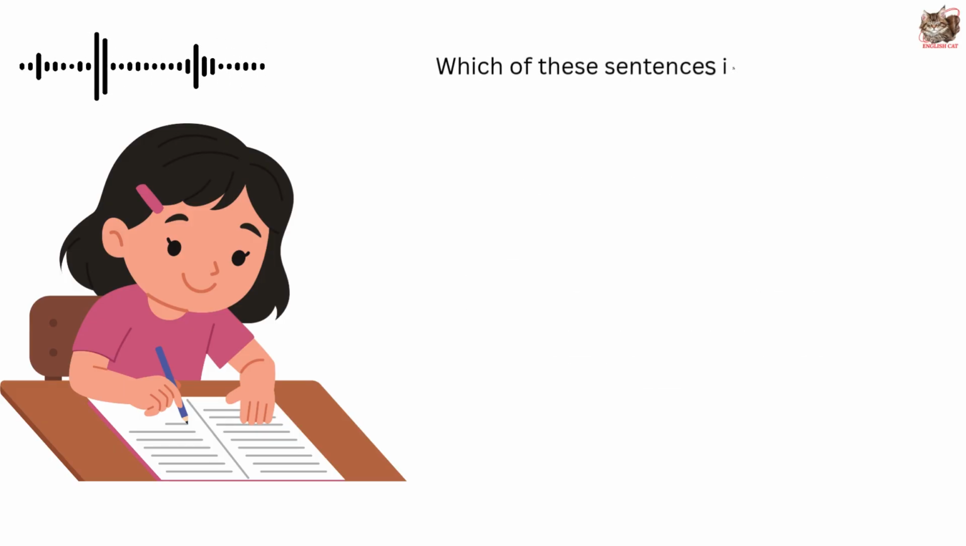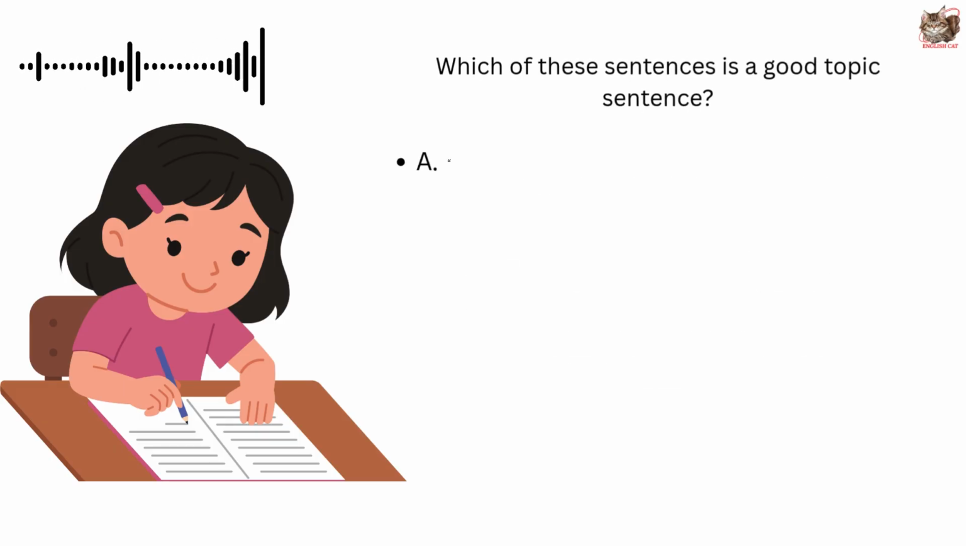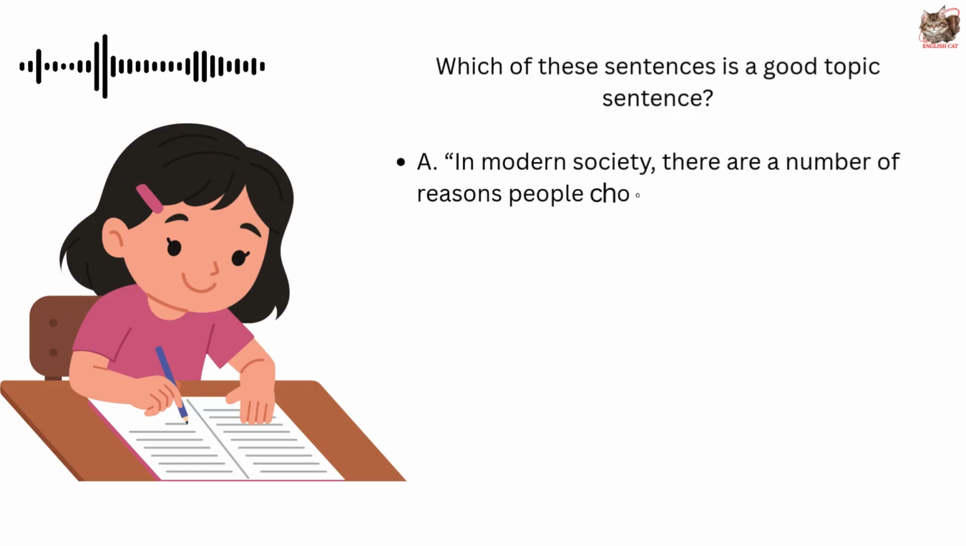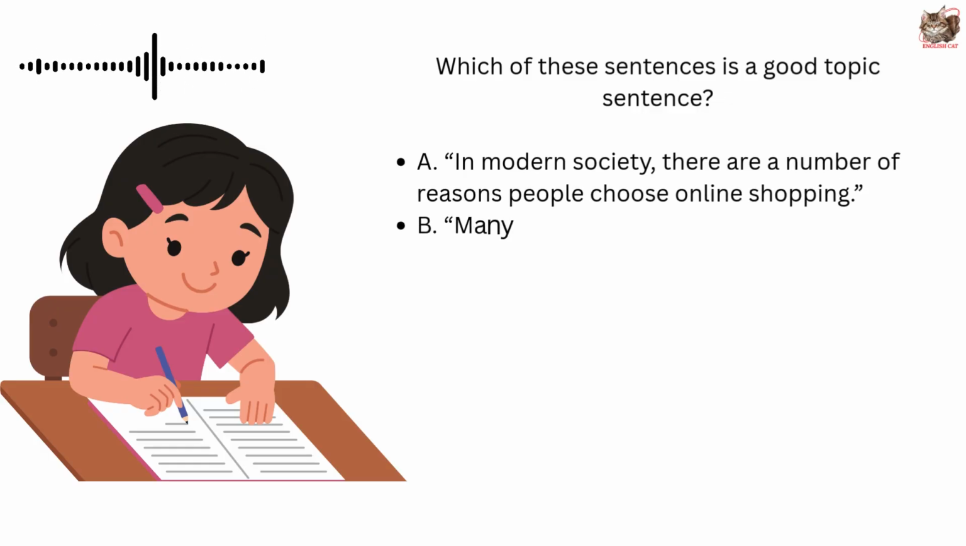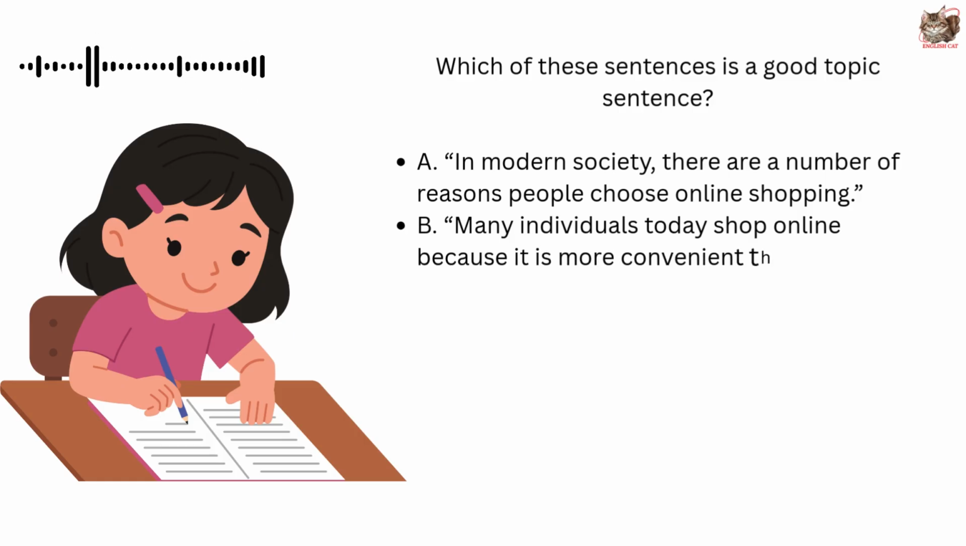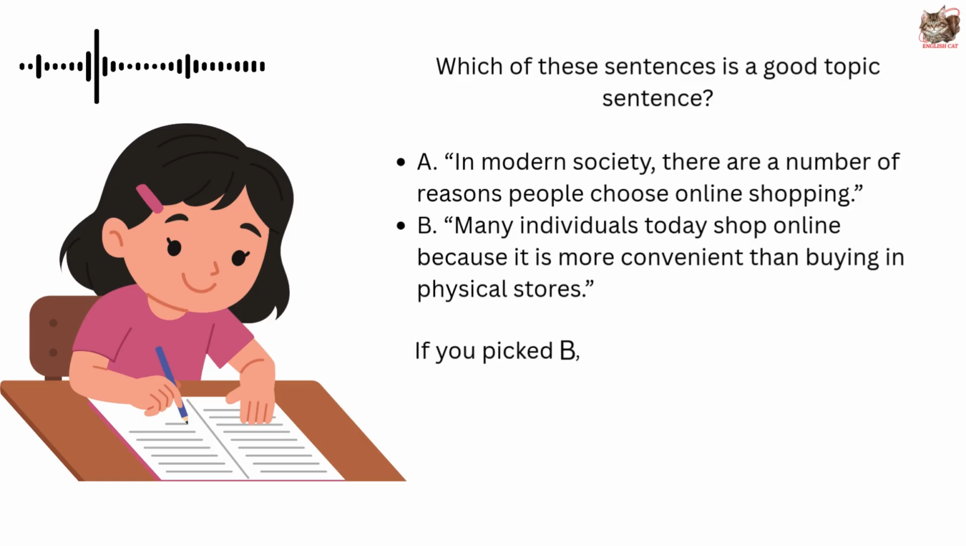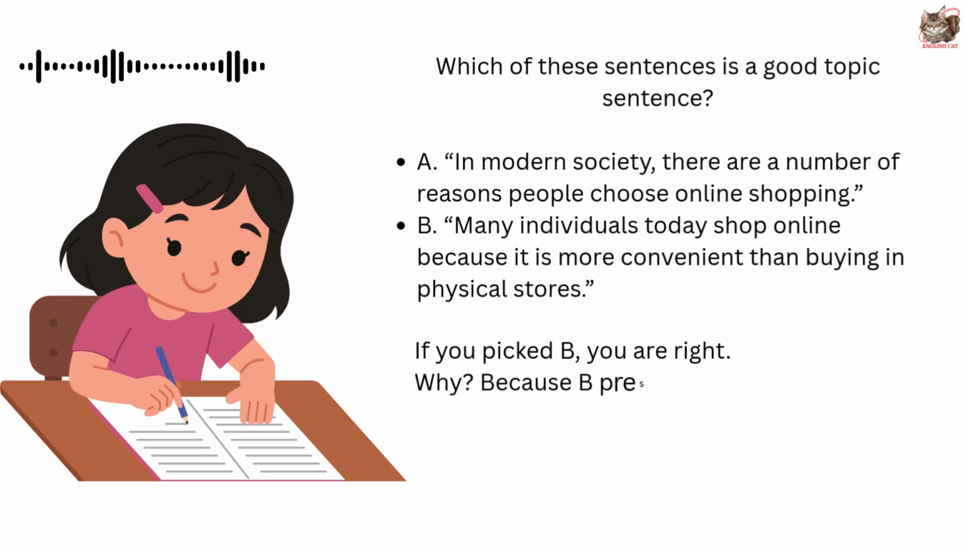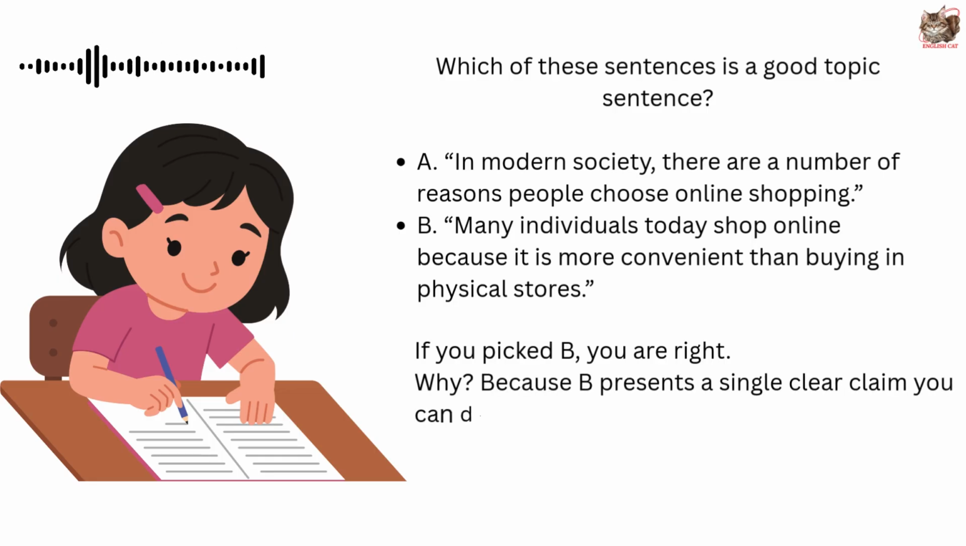Which of these sentences is a good topic sentence? A. In modern society, there are a number of reasons people choose online shopping. B. Many individuals today shop online because it is more convenient than buying in physical stores. If you picked B, you are right. Why? Because B presents a single, clear claim you can develop.